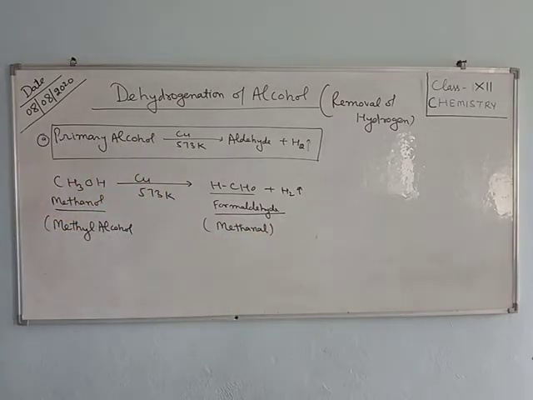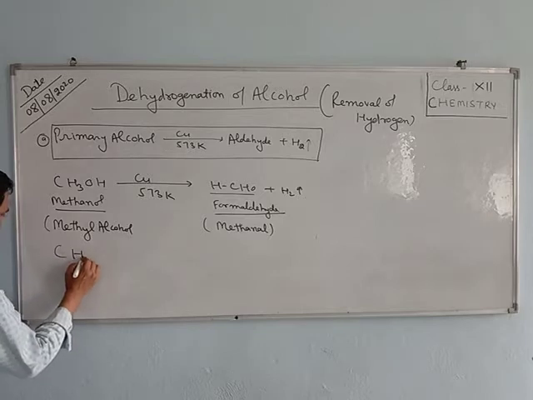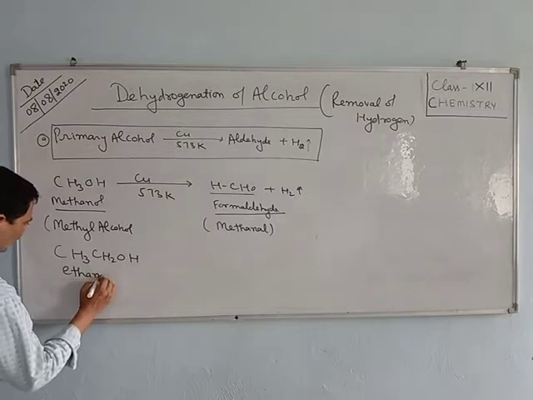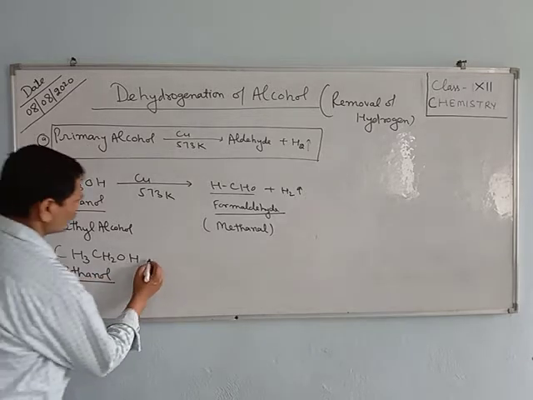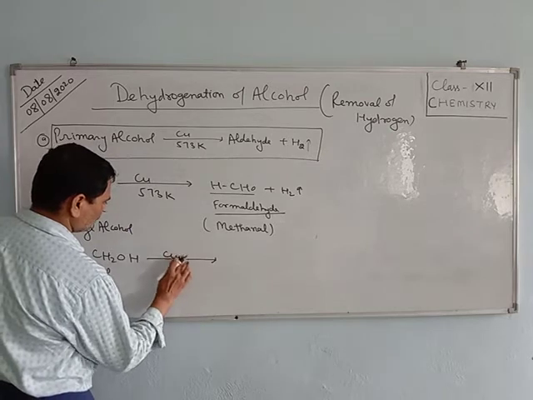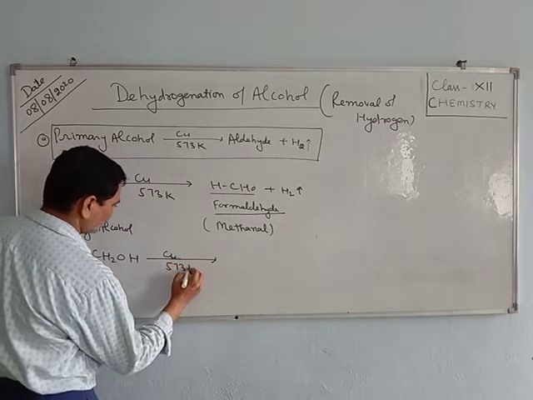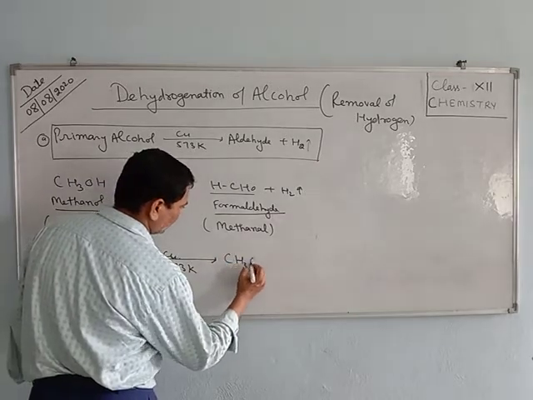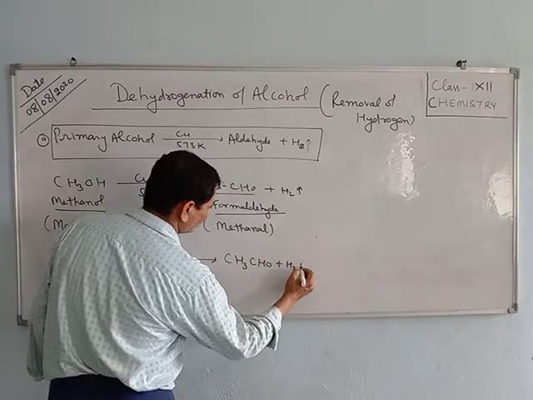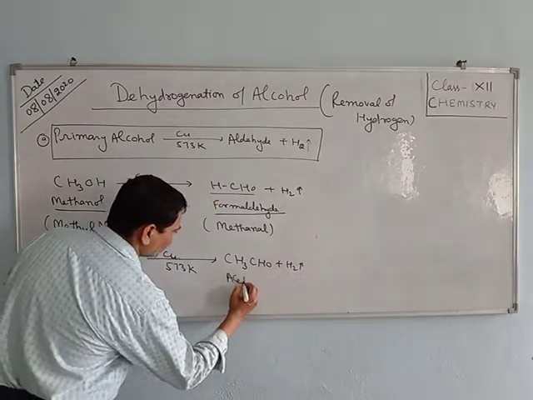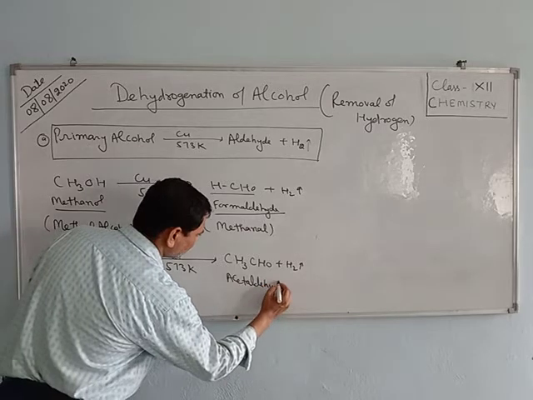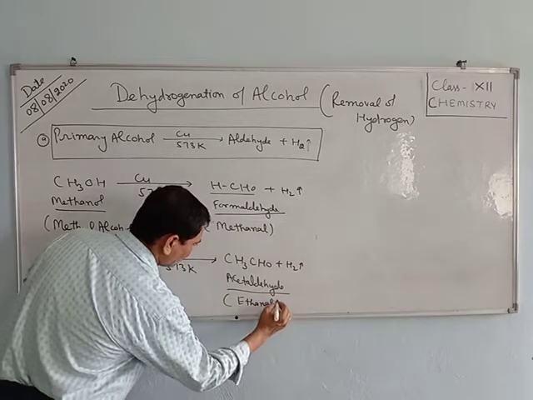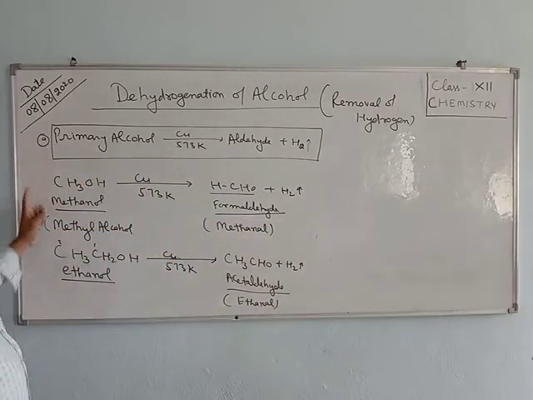The IUPAC name is methanal. In the same way, CH3CH2OH is ethanol, or you can say ethyl alcohol. It is heated in the presence of copper at 573 Kelvin. There are two carbon atoms. We get CH3CHO plus H2. This is acetaldehyde, or you can say ethanal. This is the case of primary alcohol.